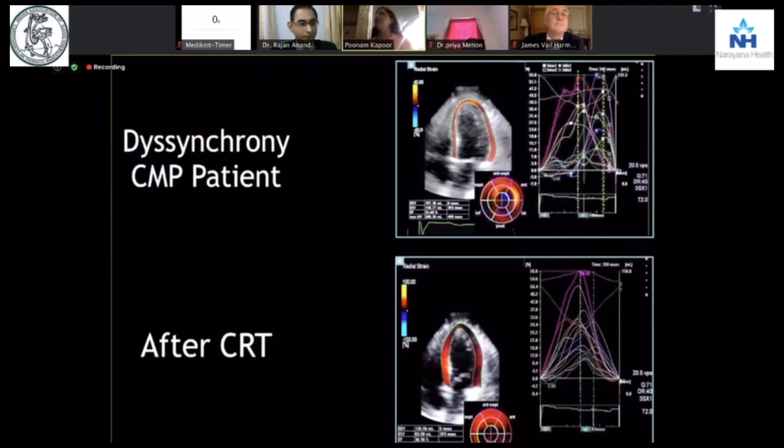All these numbers, so many graphs, are very mind-boggling to an onlooker. And you have done your best to detect the endocardial and the epicardial borders, which are very important. The right image acquisition is very important. But the moment you give the cardiac resynchronization therapy, look at the decrease in dyssynchrony.